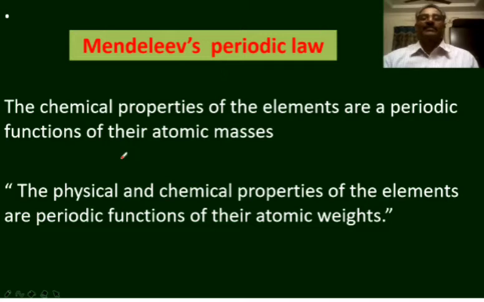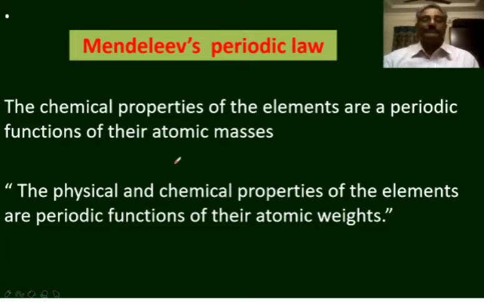After knowing the work of Lothar Meyer, Mendeleev integrated it with his work and he changed his periodic law as the physical and chemical properties of the elements are periodic functions of their atomic masses or atomic weights. And this periodic law is known as Mendeleev-Lothar Meyer's periodic law, or simply the Mendeleev's periodic law.